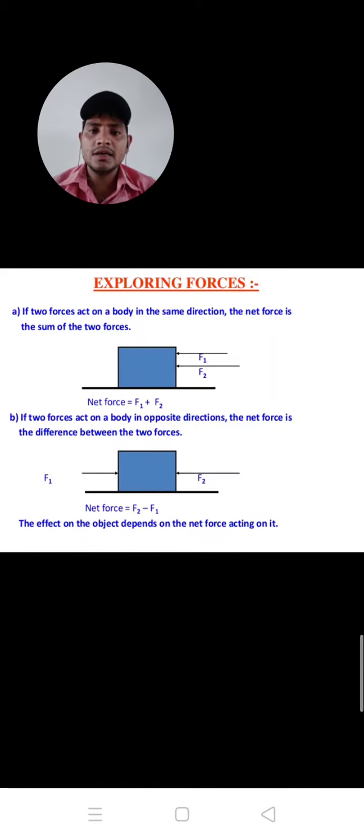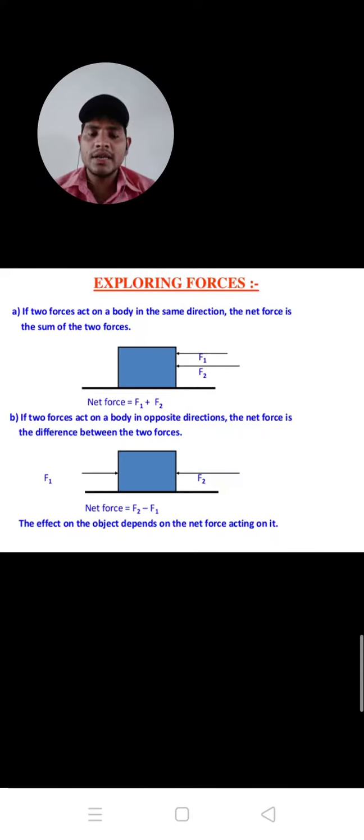In the next slide, exploring forces. If two forces act on a body in the same direction, the net force is the sum of the two forces. For example, when F1 and F2 are applied on a body, then the resultant force, that means the net force, equals F1 plus F2.